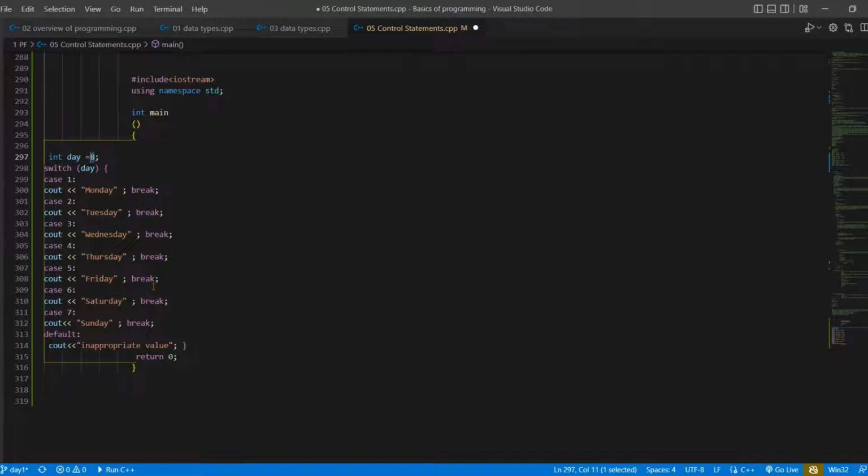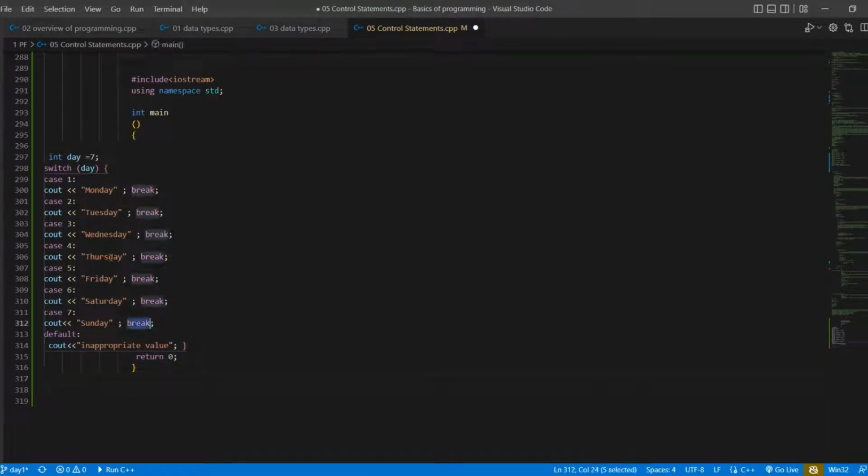Okay, so this is actually the case. Now what if I put 7 here? Now 7, it will come and find that in the 7 case, here is R7 and it's matching the expression, and now it will execute this statement, which contains Sunday, and it will display the Sunday. Then we have a break statement which will stop the remaining part of the switch statement. Like here it finds 7 and executes the Sunday and prints the Sunday and then break. It will not execute the default statement.